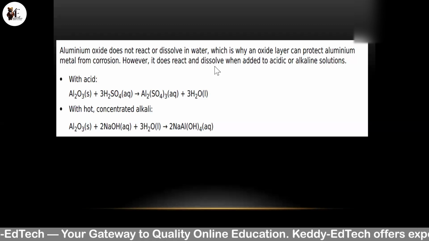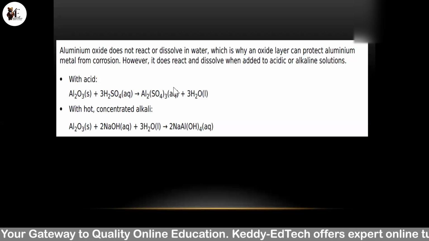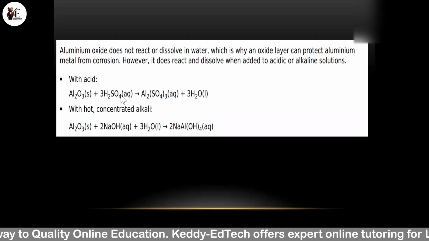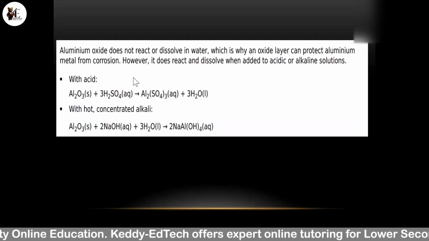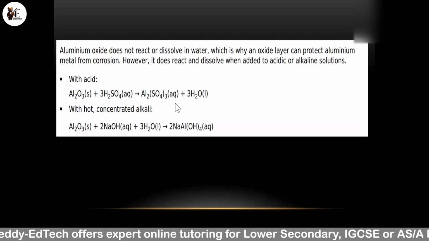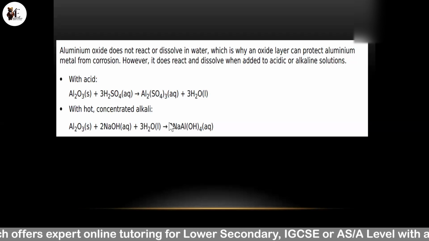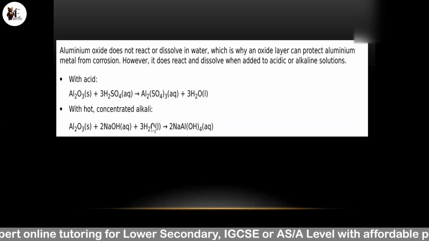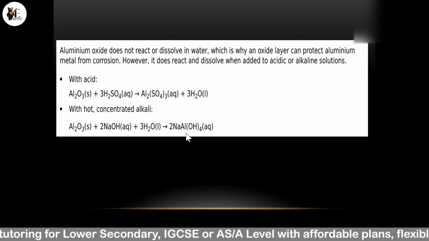Aluminium oxide is amphoteric and reacts when it is added to acidic or alkaline solutions. So these are important reactions. Aluminium oxide reacts with acid to form aluminium sulfate plus water, and with alkali it forms sodium aluminate. When it reacts with NaOH and water, we get sodium aluminate.